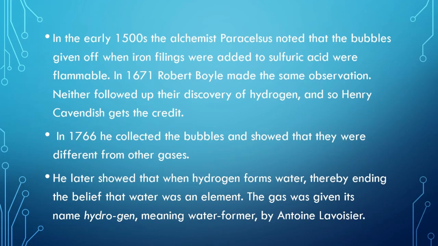Hydrogen was first observed by alchemist Paracelsus. He noted that bubbles were given off when iron filings were put in sulfuric acid, and these bubbles were flammable. In 1671, Robert Boyle also had a similar observation. But none of the observations led to the discovery of hydrogen, and so Henry Cavendish gets the credit. In 1766, he collected those bubbles and showed that they were a completely different gas, and hence it was discovered. Though this doesn't mean that it came to exist at that time. It existed from the beginning of the universe, but this is when it was discovered.